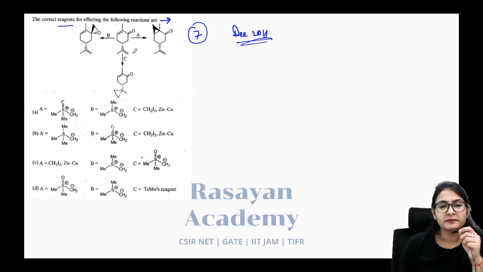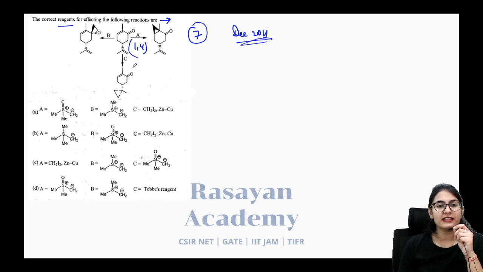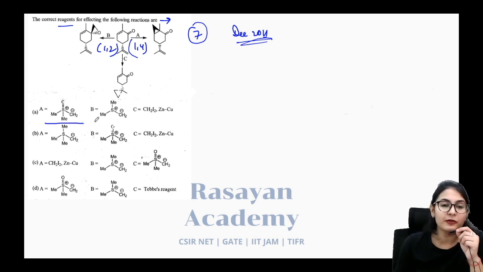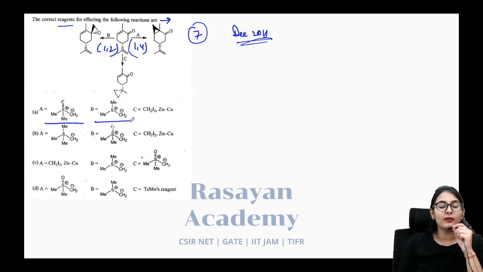Option A must be doing the 1,4 addition. Option B must be doing the 1,2 addition, right? And it is going to be through the same type of reagent. So when you have the sulfoxonium ylide and the sulfonium ylide, see, what are they going to do?